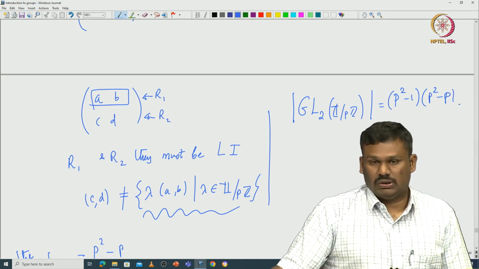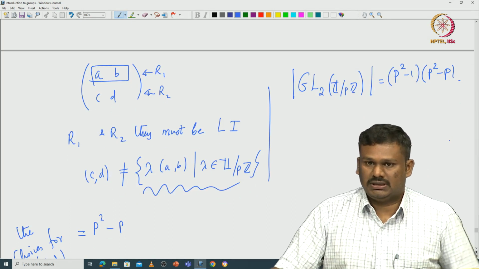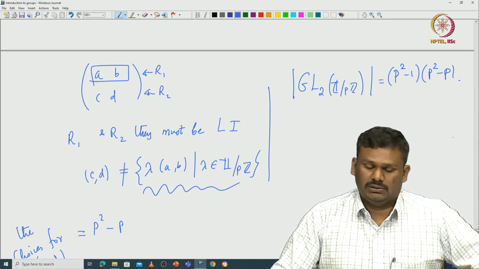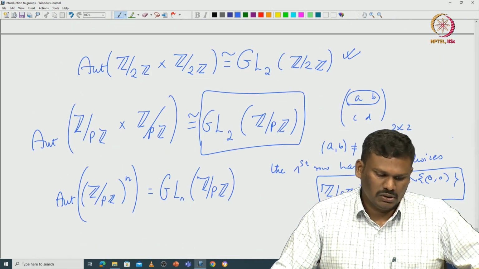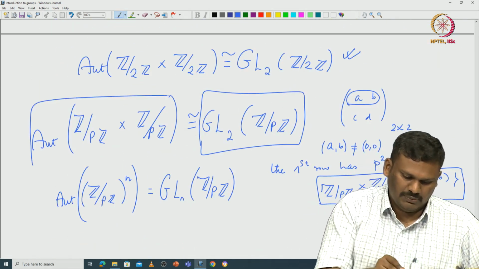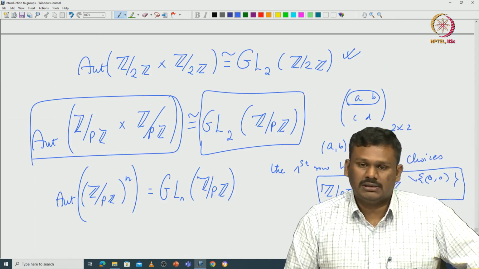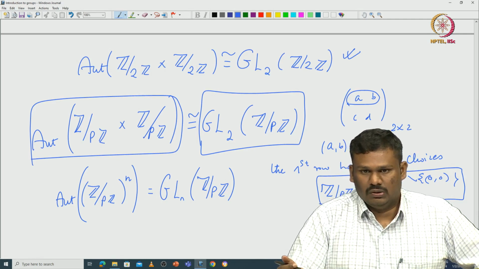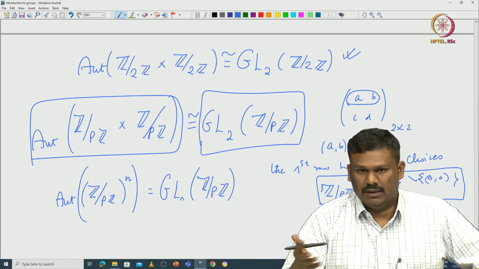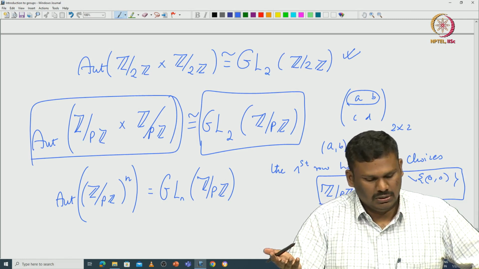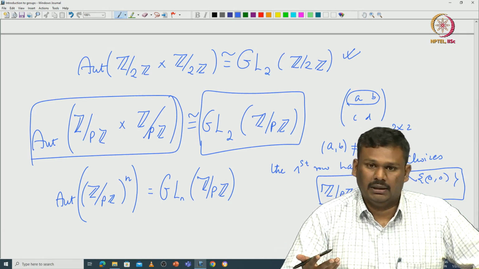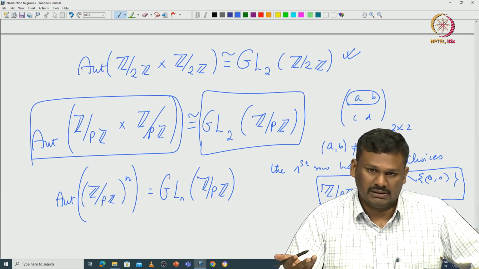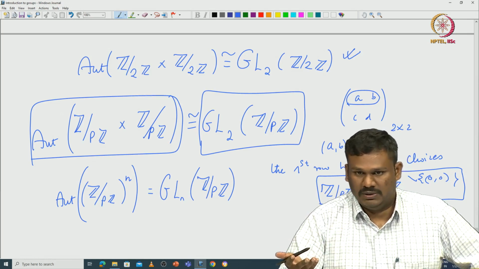Once you have understood this idea, it is not that hard to generalize this formula for GLn of Z modulo pZ. So when it comes to this particular type of p-group, a group in which adding any element p times gives 0, it is easy to determine the automorphism group, because one can view that p-group as a vector space over Z modulo pZ.